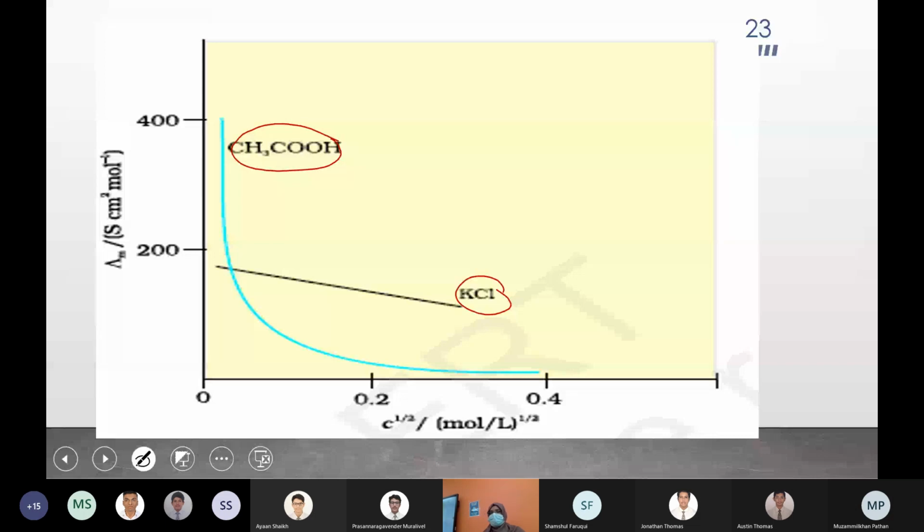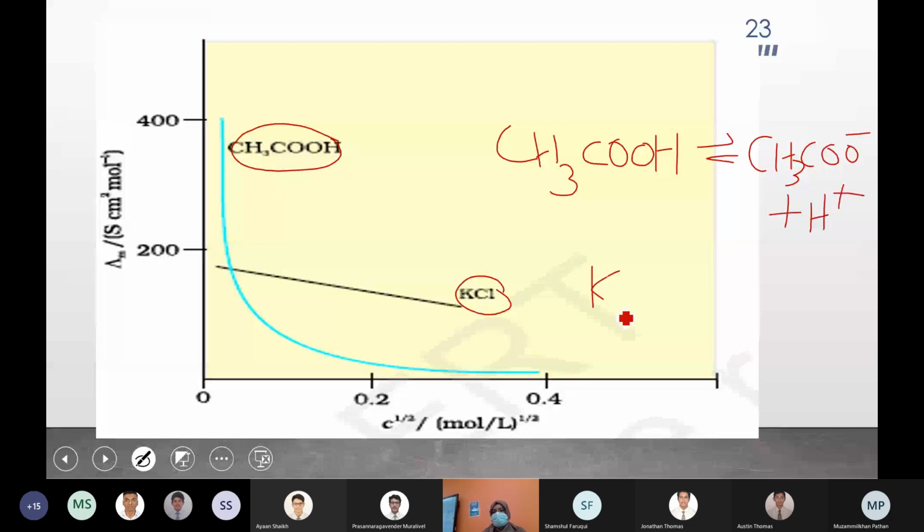Why? Ionization increases, or you can say the degree of dissociation. That means acetic acid under normal conditions partially ionizes, and it's a reversible equilibrium. But KCl, being strong, is 100% ionized whenever you make a solution, whether concentrated or diluted.